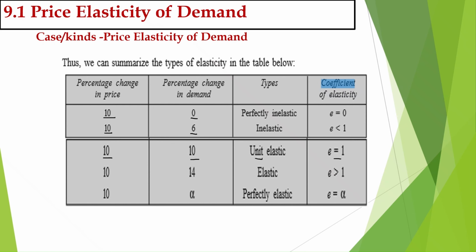Next one, a 10% change in price results in a 14% change in demand, more than. So the change in demand is more than the change in price. It is called elastic demand. Here you can see elasticity is more than 1, which means the change in demand is more than the change in price in terms of percentage. The fifth one is when the price is changing by 10%, the change in demand is infinite, unlimited, which is called perfectly elastic demand, where elasticity is equal to infinite. Is that clear? So these are the 5 types of elasticity of demand.